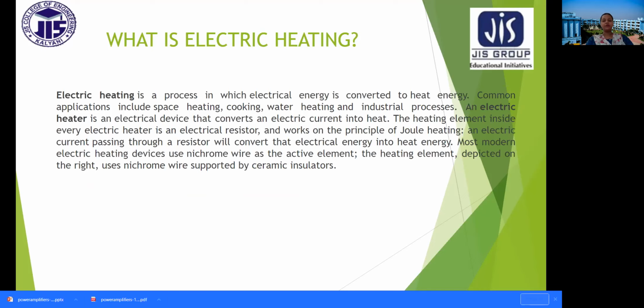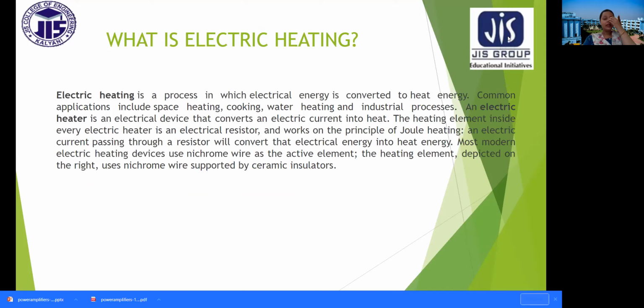So what is electric heating? Electric heating is a process in which electrical energy is converted to heat energy. We all know this. Now, what are the common applications? The common applications include space heating, cooking, water heating, and industrial processes. So, you can see here that electric heating has a large number of applications.